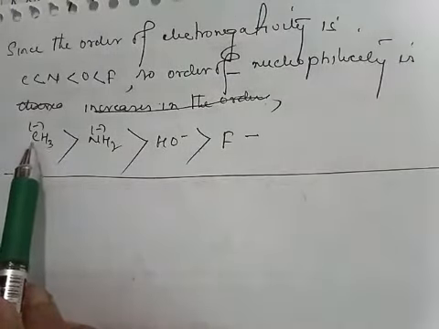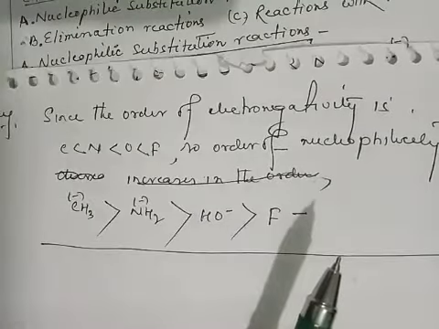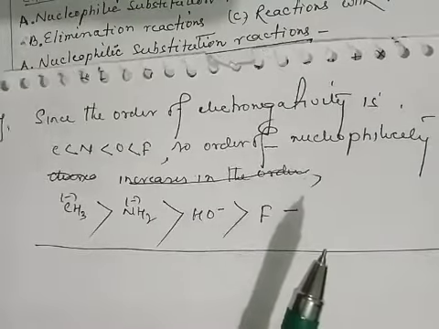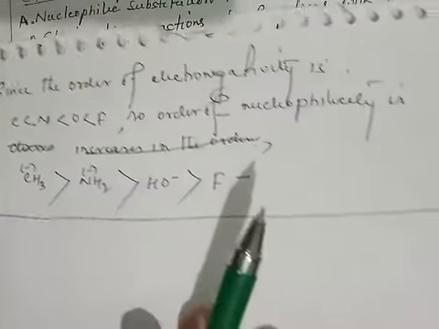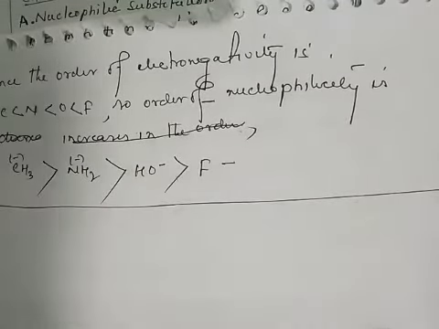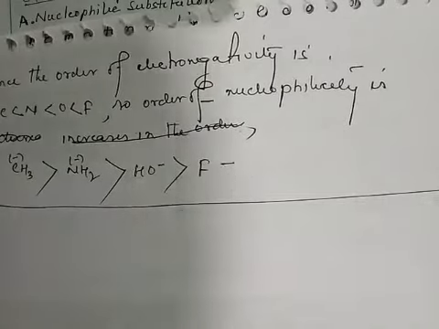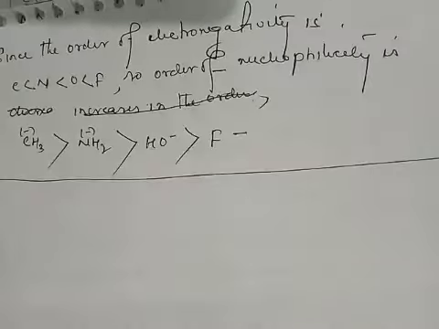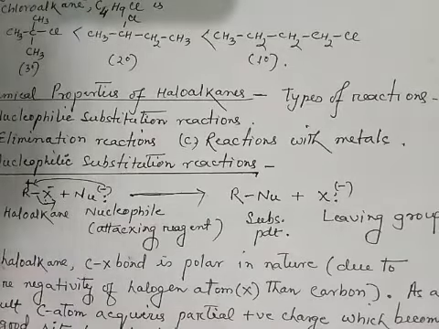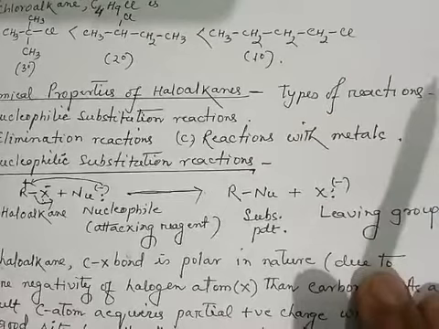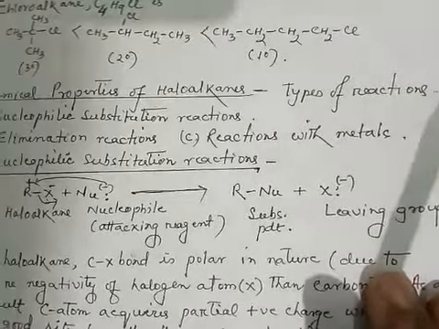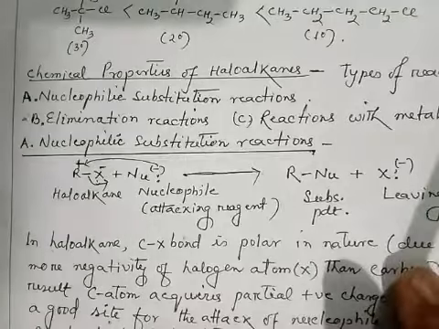In the second point, if the electronegativity decreases, then nucleophilicity will increase. So this is the concept about which nucleophile is stronger and which nucleophile is weaker. I think you understand this.